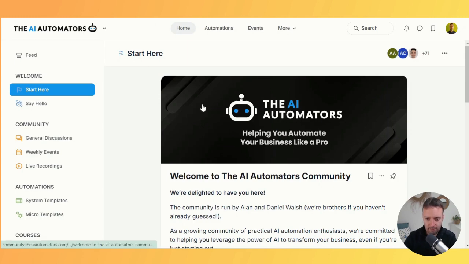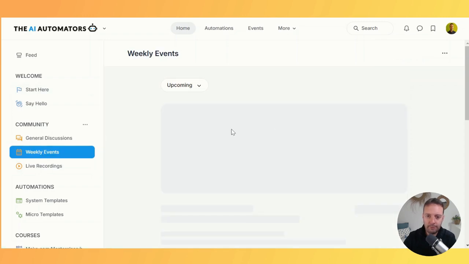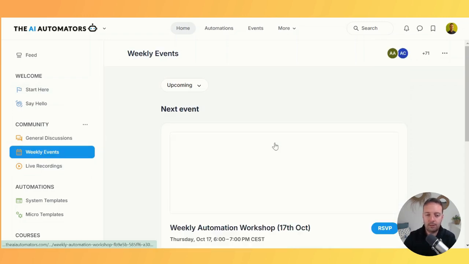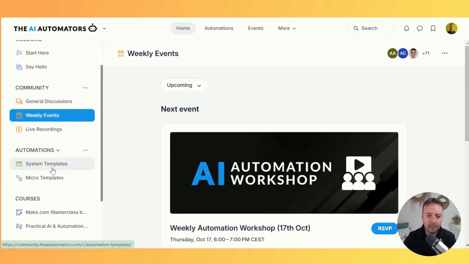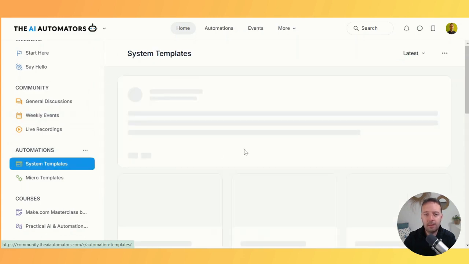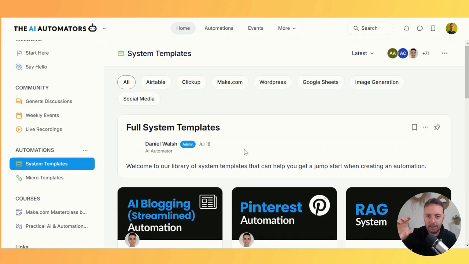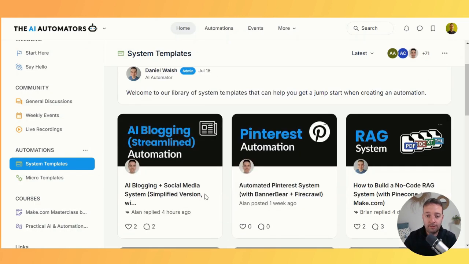So this is inside the group here now. It's run by two guys called Alan and Daniel, right? And they have weekly events, so you can join the events and have a call, ask your questions, all of that good stuff. They have some templates, right? This is really valuable. If you want to download the template, I've done this, and I automated a social media workflow that I just have everything automated now. So just run it, put in my idea, my blog post, and then it goes through the system, right? So you've got loads of cool stuff here: AI blogging, RAG.